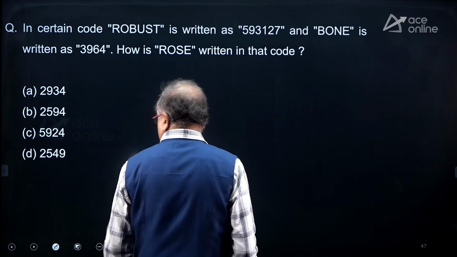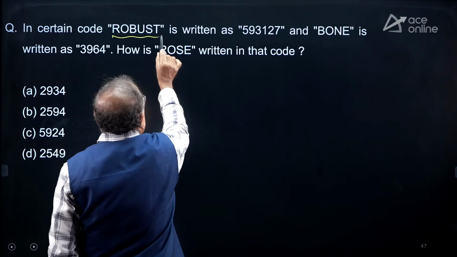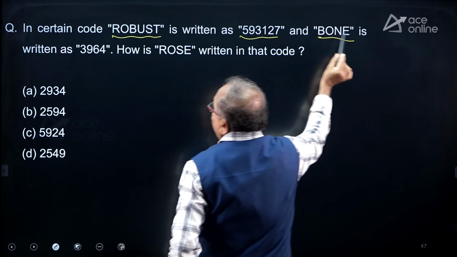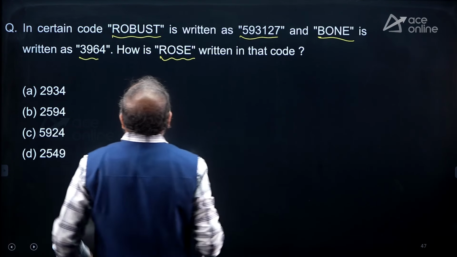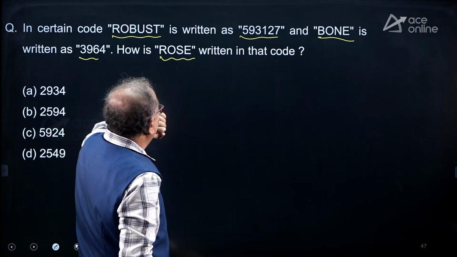What is the question? Robust is written in this way and the bone is written in this way. How is rose? So, R is there and the R code is 5 over here.